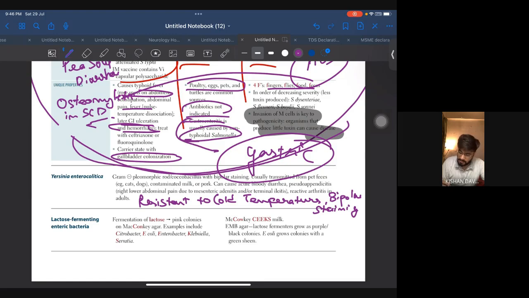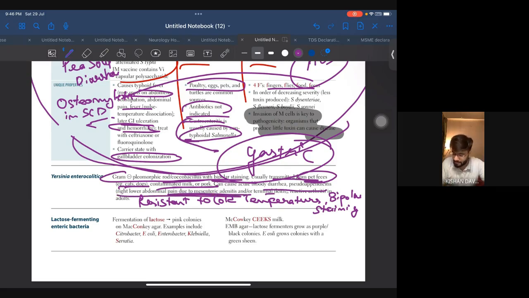Now let's see what else is important. Gram-negative pleomorphic rod, coccobacillus, bipolar staining already given. Usually transmitted from pet species, contaminated milk or pork. Can cause acute bloody diarrhea, pseudoappendicitis, right lower abdominal pain due to mesenteric adenitis, terminal ileitis.